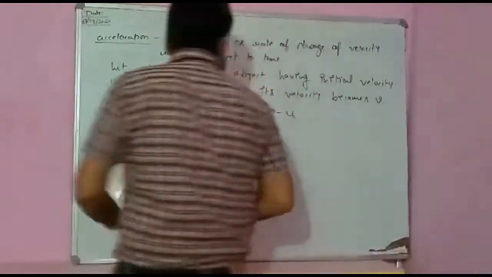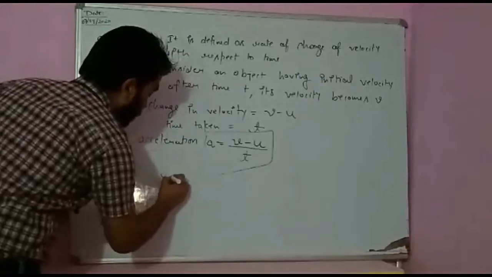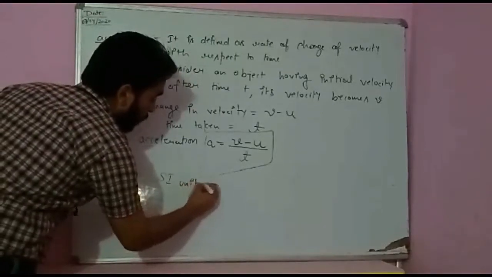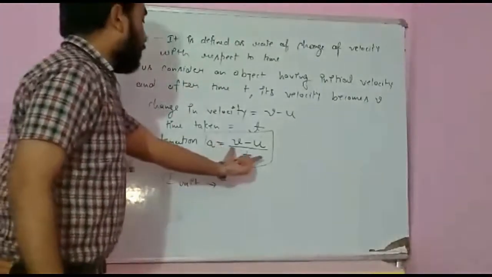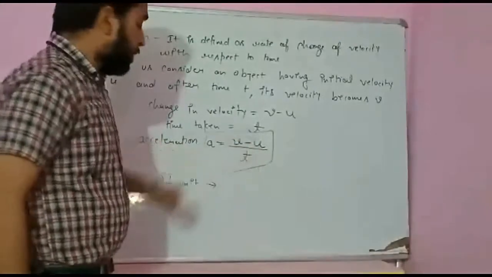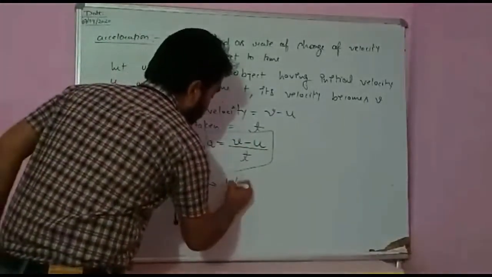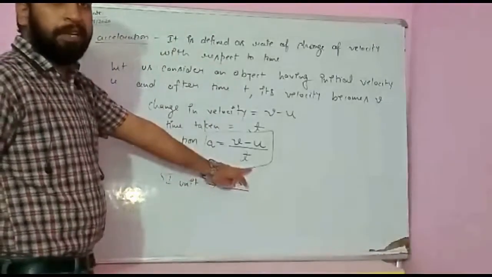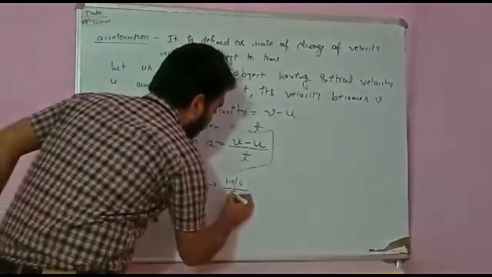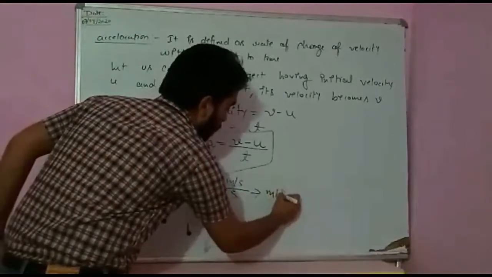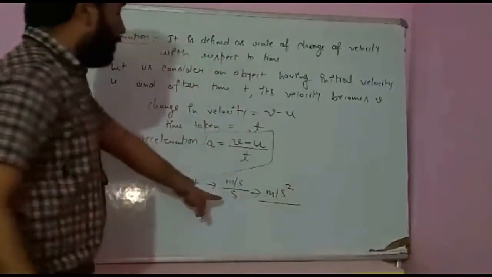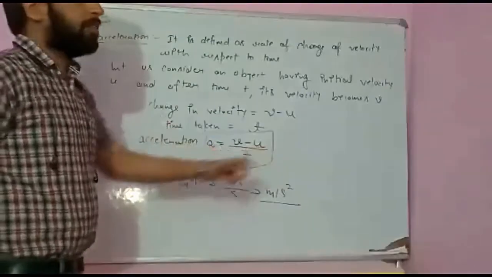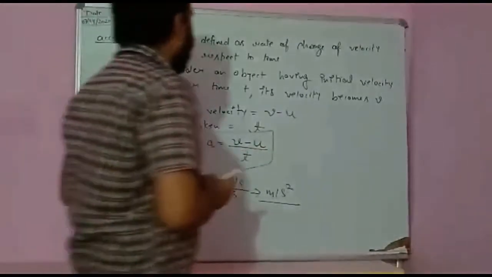Okay. Now what should be the unit of this? SI unit. The SI unit of acceleration will be, in the numerator there is velocity. The unit for velocity is meter per second. In the denominator there is time. The unit for time is second. So the overall unit will be meter per second square. Second into second, second square. So this is how we define the acceleration.